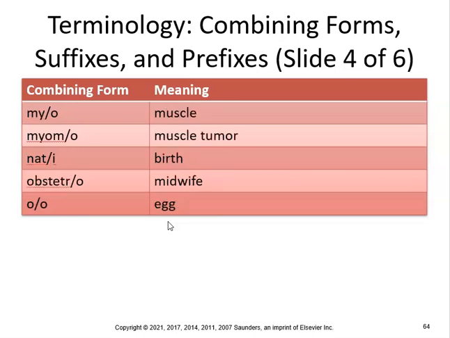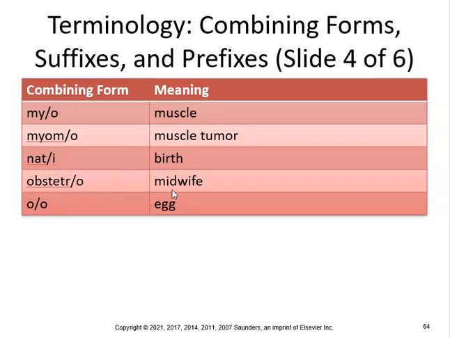Perimetrium would be membrane surrounding the uterus. So myo is muscle, that's myometrium. Myoma, muscle tumor. Nat is birth. Obstetric is midwife, and oo is egg. So myometrium, muscle layer. Neonatal, okay, so pertaining to new birth. Obstetric, pertaining to the midwife, delivery of the newborn.